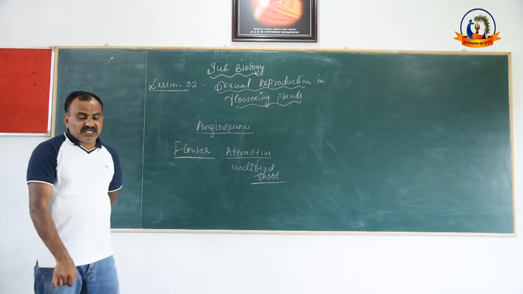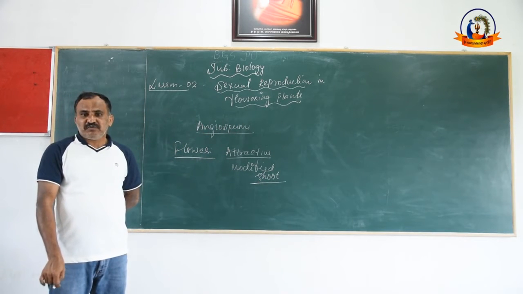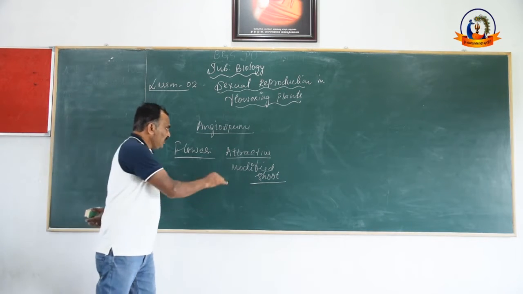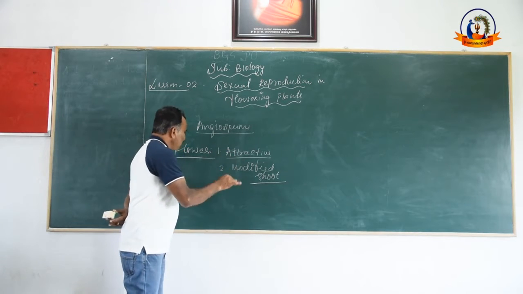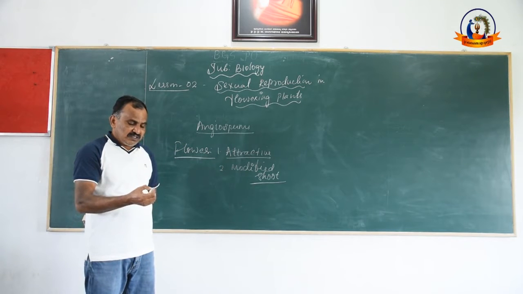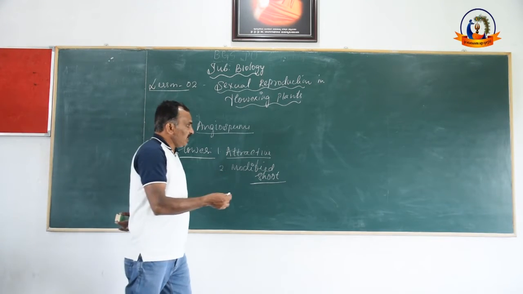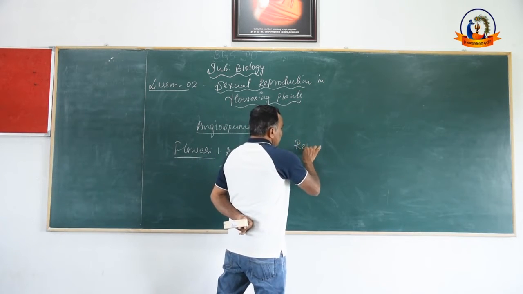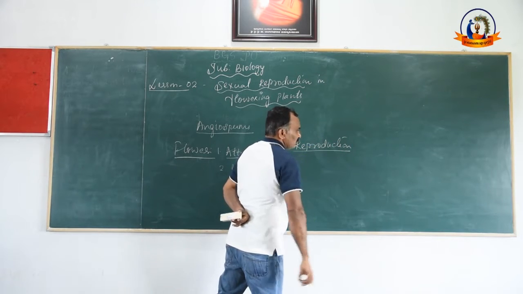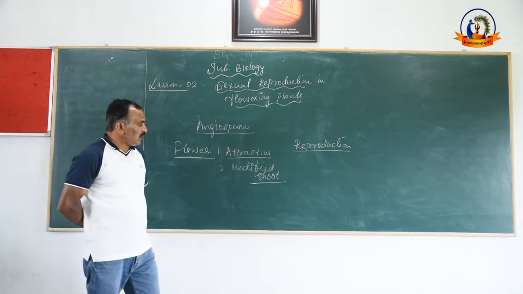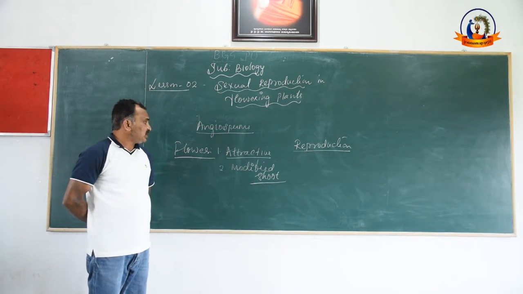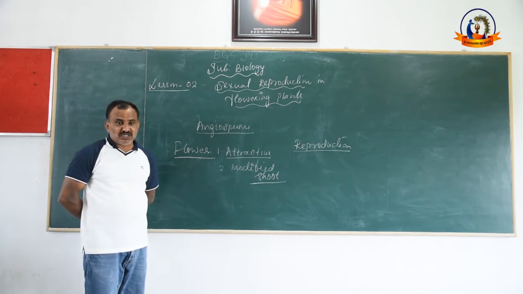That means any part of the shoot of a plant body can develop into flowers. The third definition is that flower is involved in reproduction.